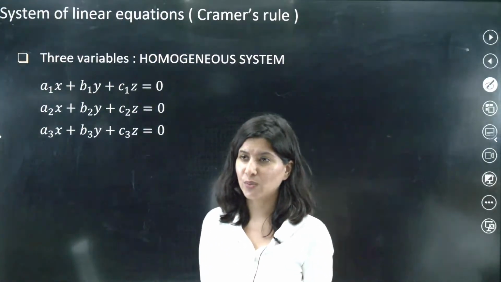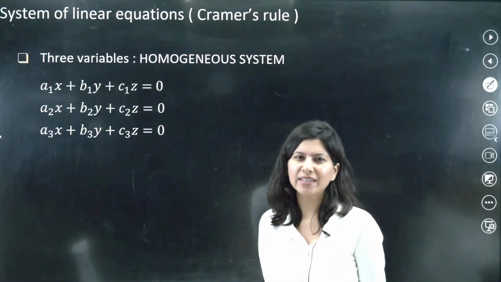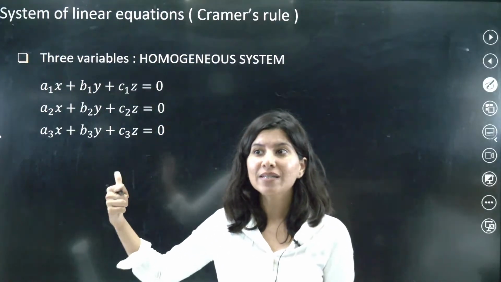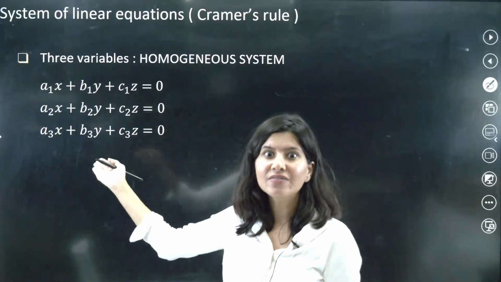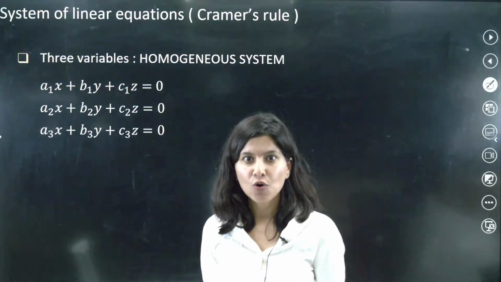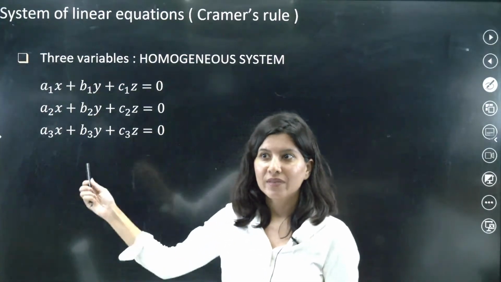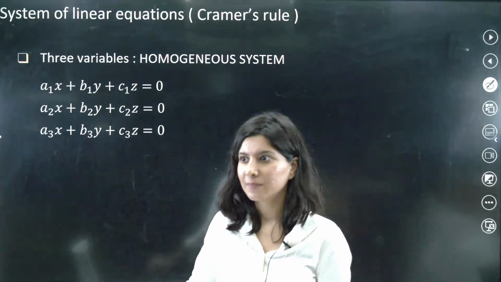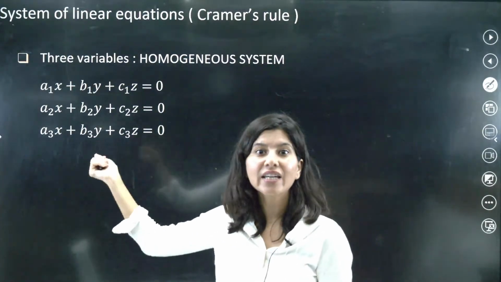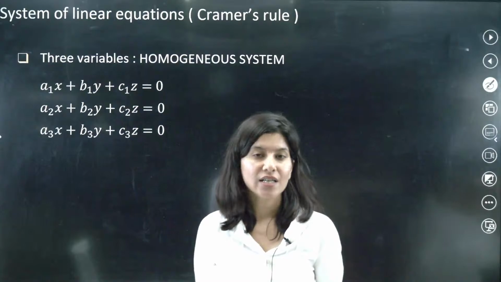Now homogeneous equations. So just tell me one thing. Don't you think that 0, 0, 0 is absolutely satisfying all these three equations? If you put 0, 0, 0, is that satisfying this? So 0, 0, 0 is satisfying this particular equation.